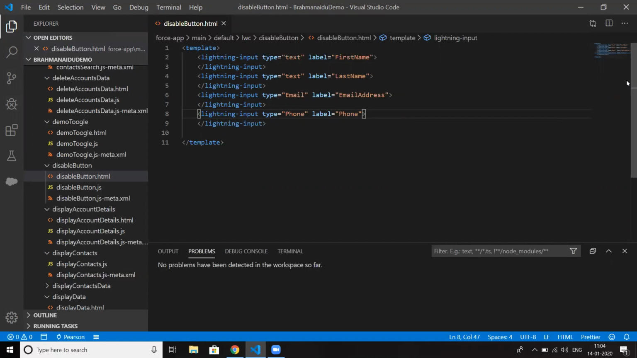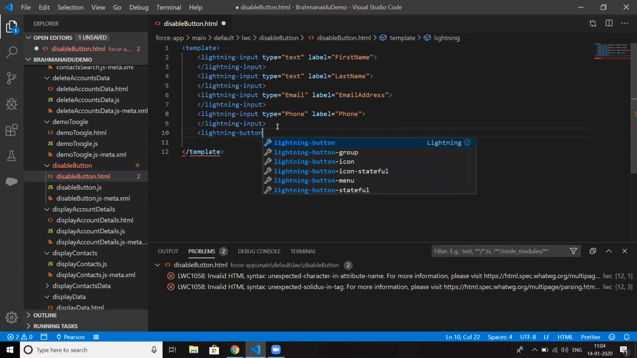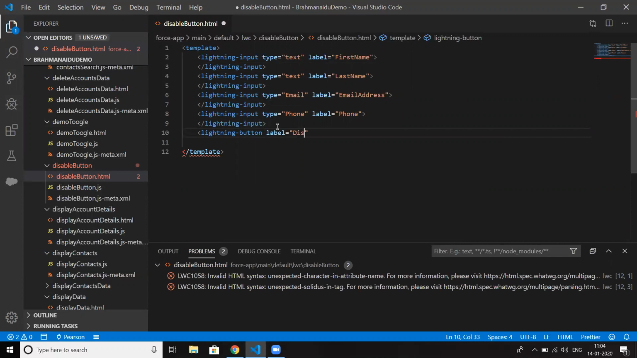Okay. So I'm creating a button. Whenever the user clicks on a button, then I just want to disable the input fields. Lightning button, label equal to disable, variant equal to brand. So on clicking of the button, I want to disable the input fields. Okay, onclick handleClick. I'm just closing the tag.